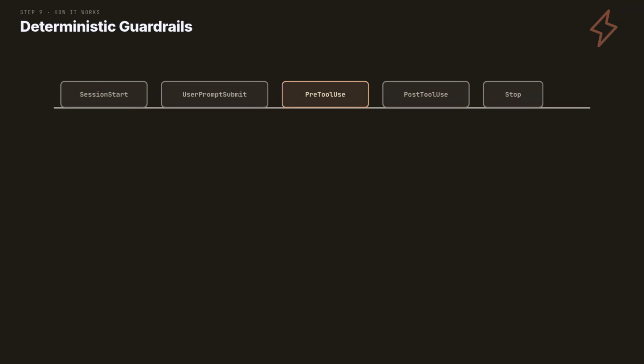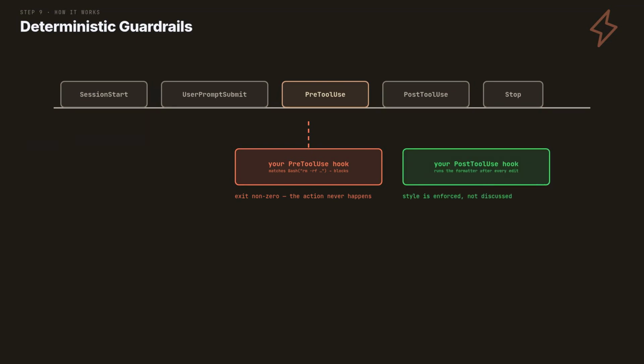A hook is your script tied to a moment. Session start, before a tool, after a tool, on stop. A pre-tool hook can block. Match the dangerous commands, exit non-zero, and the action never happens. A post-tool hook reacts. Run the formatter after every edit, and style stops being a conversation.